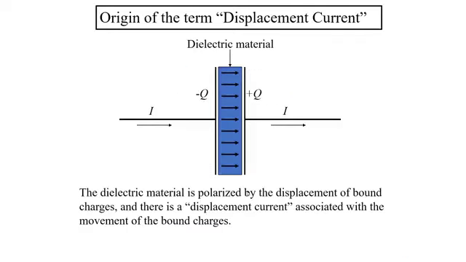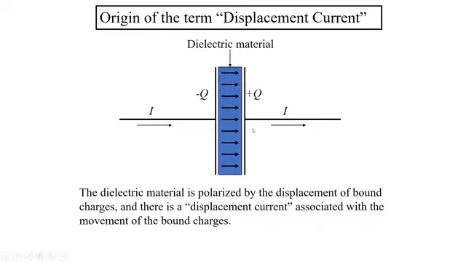Now we will discuss a little about the origin of the term displacement current. If you remember, in the study of dielectric materials, we have discussed bound charges, right? Like in conductors, we have free charges. Similarly, in dielectrics we have bound charges. When we place this dielectric inside the capacitor plates, that material is polarized.